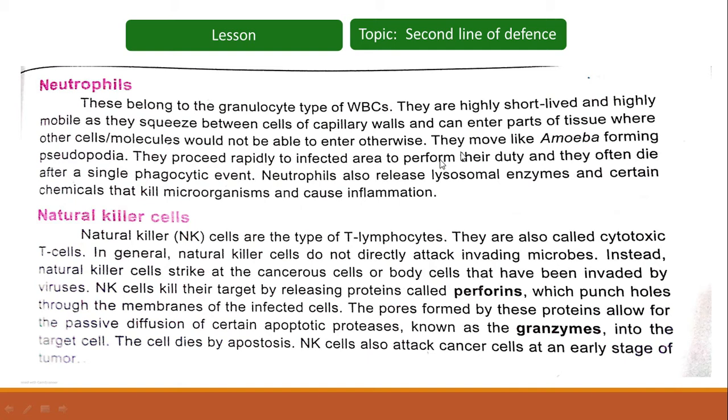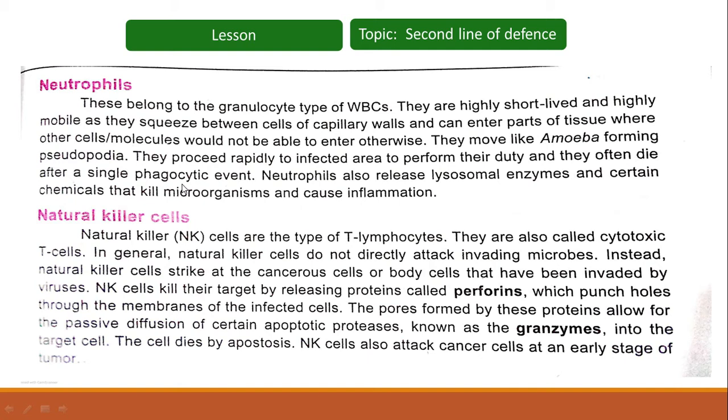They move like amoeba, forming pseudopodia. Just like the amoeba, they squeeze themselves and move with the help of their pseudopodia, or finger-like projections. They proceed rapidly to the infected area to perform their duty, and they often die after a single phagocytic event.